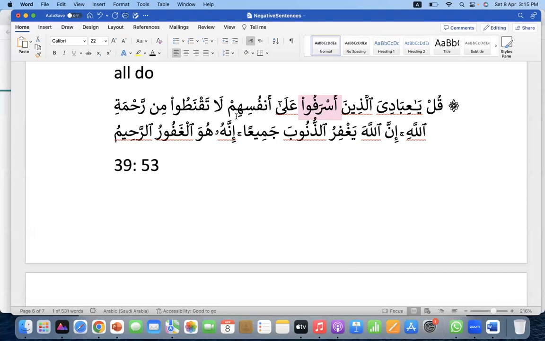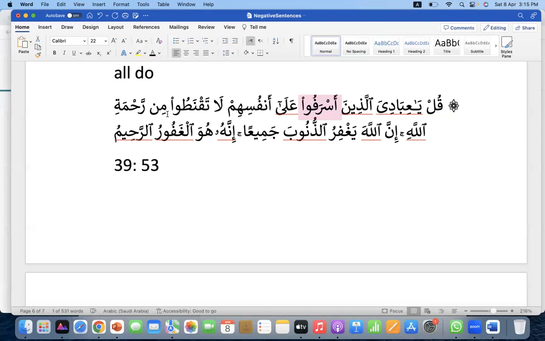Anfusihim means themselves. Anfusahu means himself. Anfusaka, yourself. So anfus is always translated as self or selves based on what it is attached with. If it is attached with hu, anfusahu, himself. If it's attached with ka, anfusaka, yourself. If it's attached with him, it means themselves. So say, oh my servants, those who have wronged themselves.